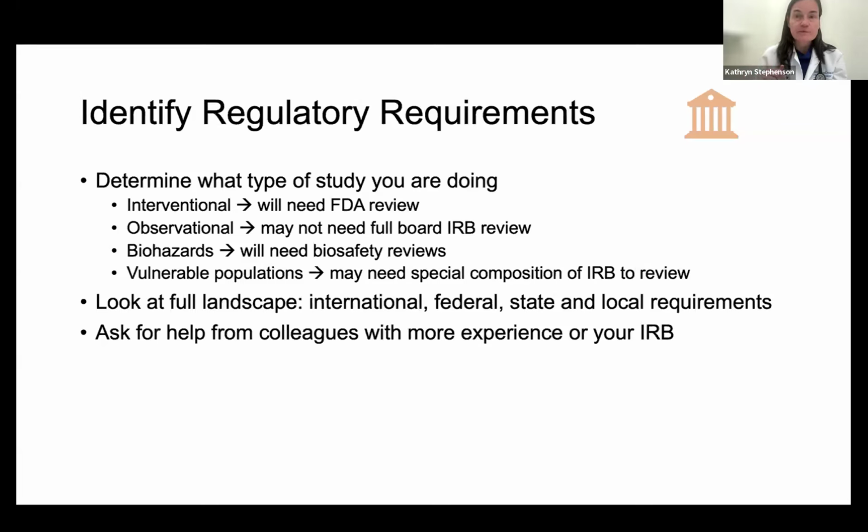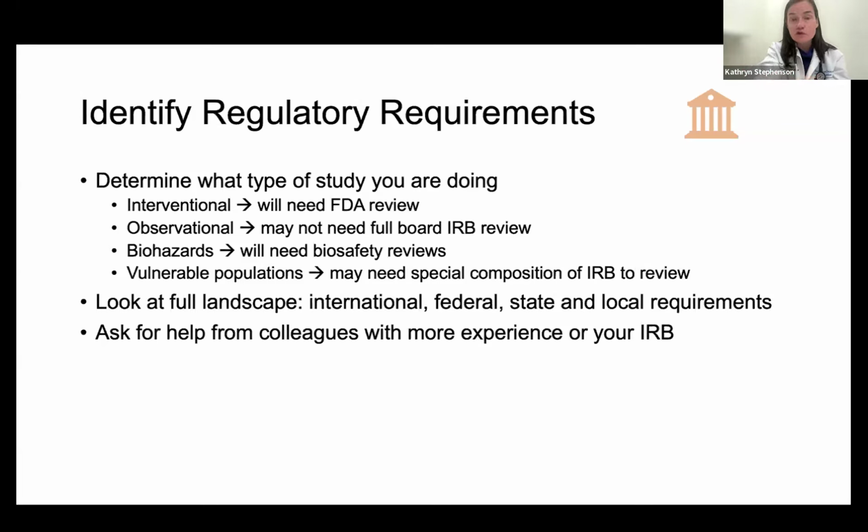And then vulnerable populations have some additional reviews or extra things that you may need for the IRB. For example, if you're doing research on incarcerated folks, then you may need an additional person present at the IRB review.